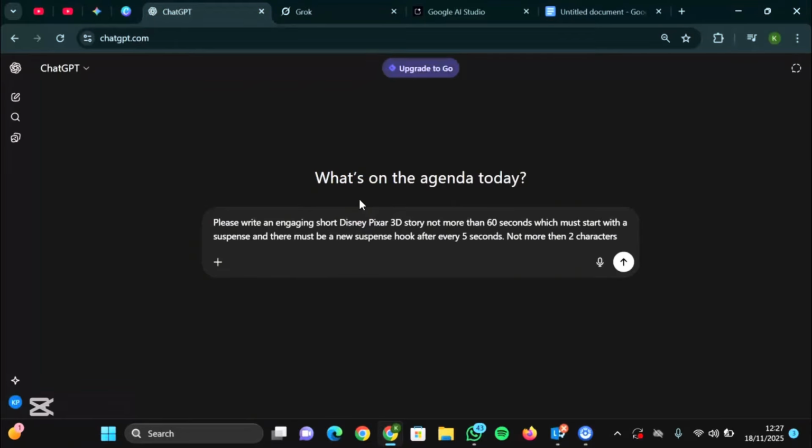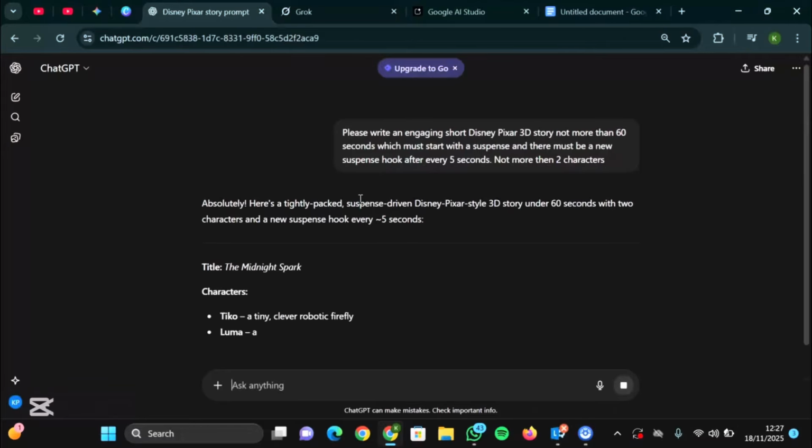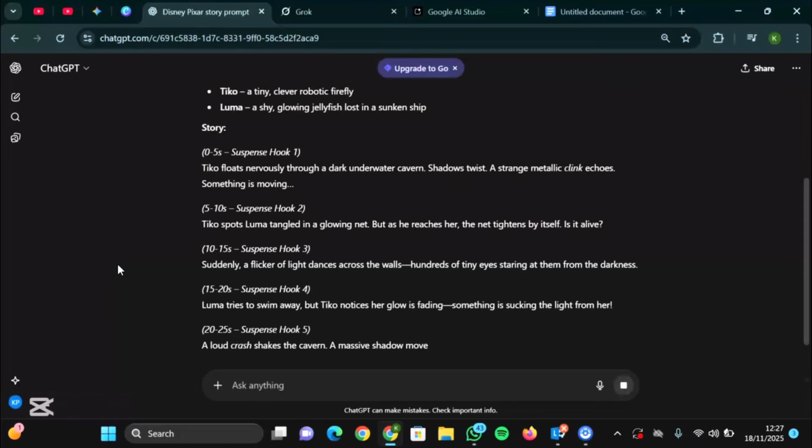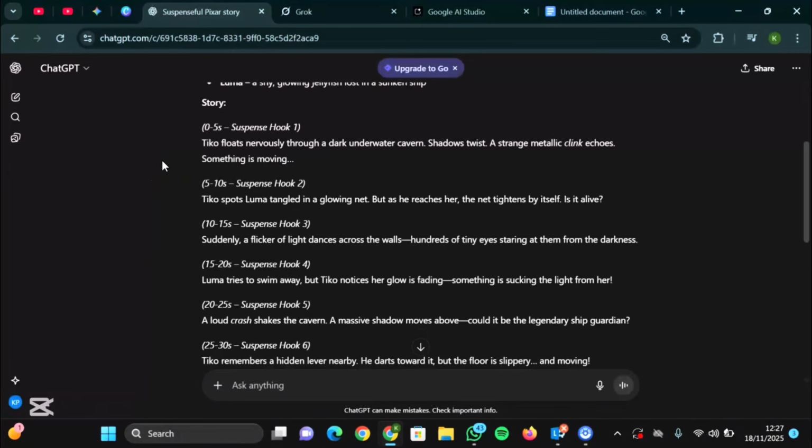I want an engaging short Disney 3D story, not more than 60 seconds, and I want 5 seconds hook. I want suspense every 5 seconds, and I want not more than 2 characters to keep it concise and straightforward without having too many entanglements. So yes, this is it. Let us see. Alright, our story is being generated for us now, and the 2 characters are Tico and Lumen. So this is the first one.